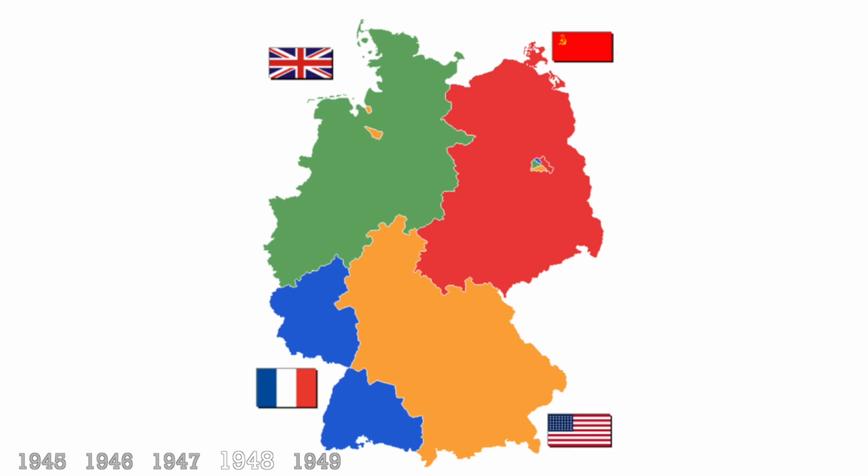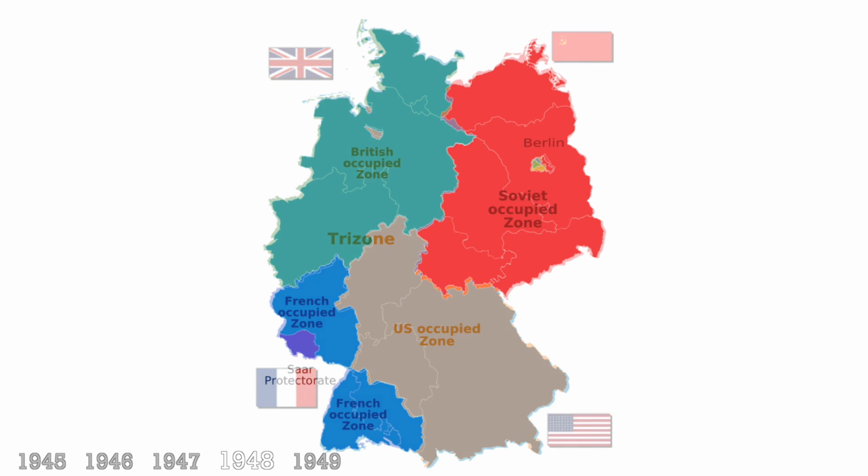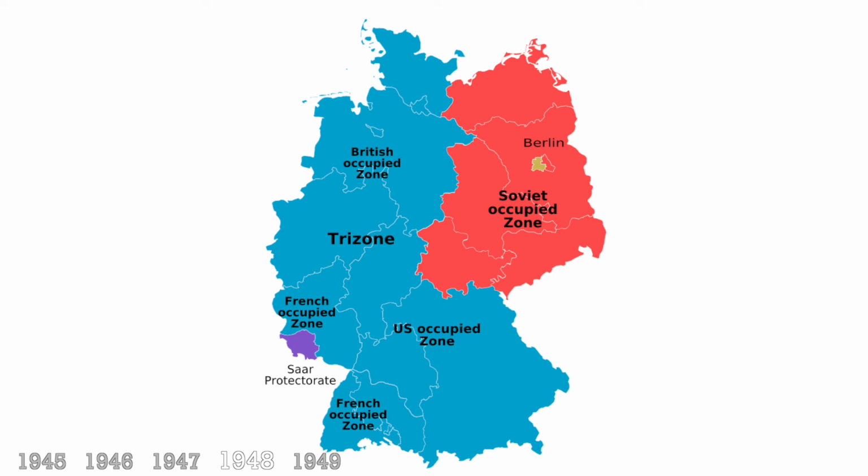A last attempt to negotiate for one Germany was made by the US, but the differences in demands by both the Soviet Union and the United States were too large. However, after these unsuccessful negotiations, France decided to join the US and UK, resulting in a formation of the Tri-Zone, uniting all Western Allied parties. Based on the created atmosphere, no further negotiations between East and West were considered possible.